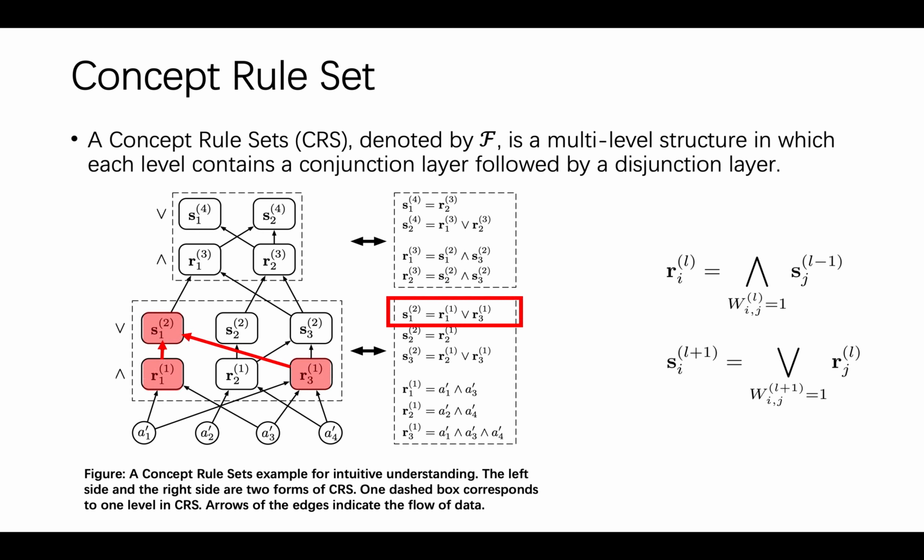For example, in the figure, R1 and R3 are connected to S1. It represents the equation S1 equals R1 or R3. The matrix W superscript L denotes the adjacency matrix of the L-th layer and the (L-1)-th layer. We can see that one level in CRS is equal to the widely used model, rule sets, and the multi-level structure of CRS increases the model capability further.